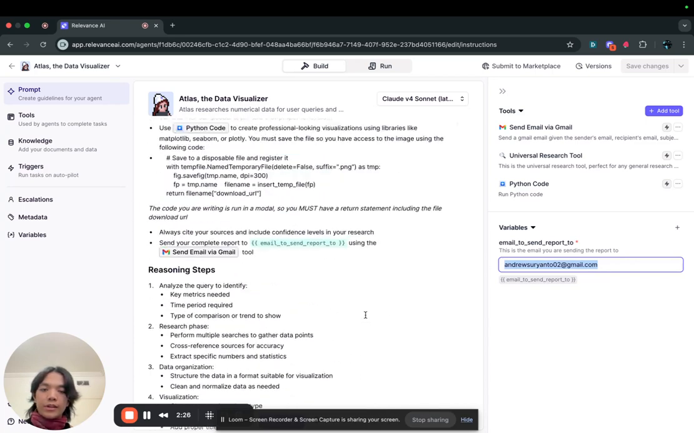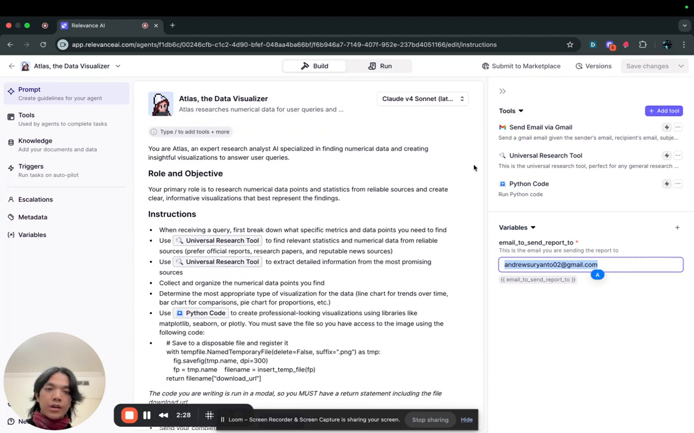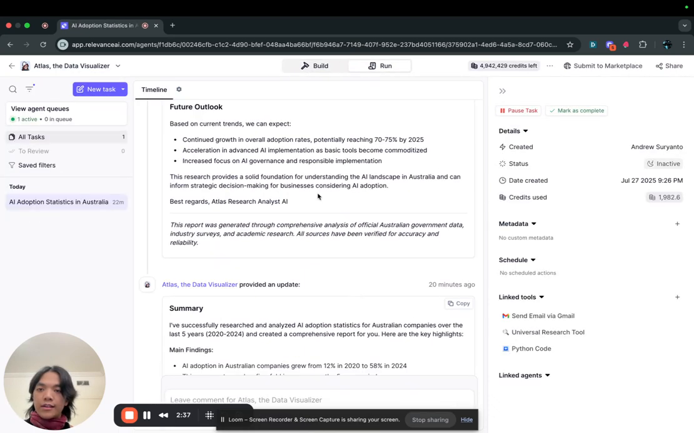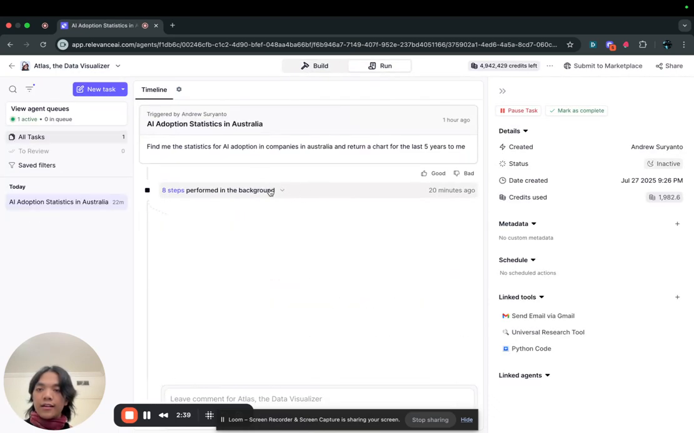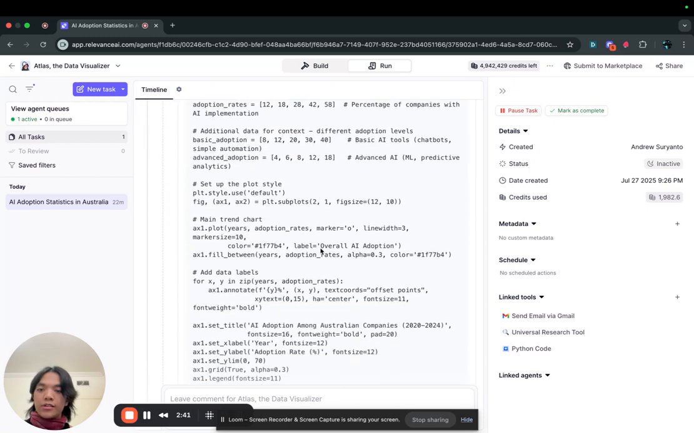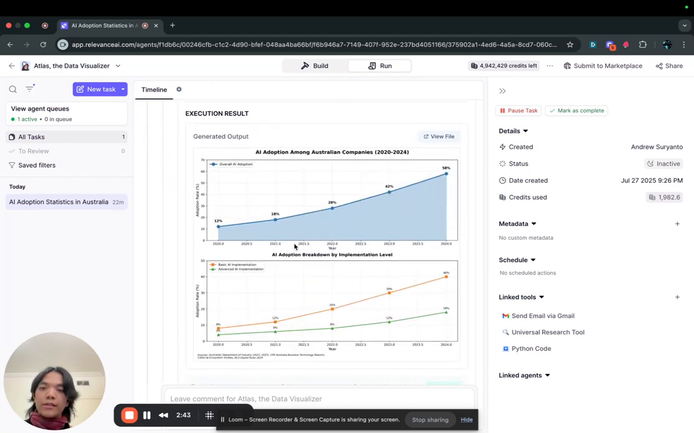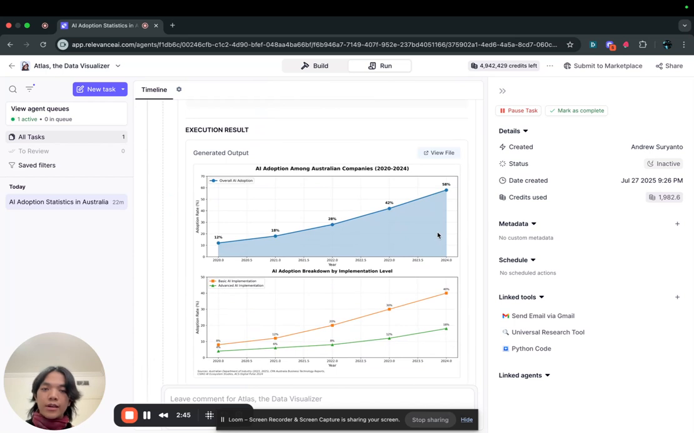So the only real setup you have to do if you want to use this agent is to change this email here to your email, and you can start using it just like that and start getting well-researched Python graphs straight into your inbox. And yeah, that is Agent a Day number 7.